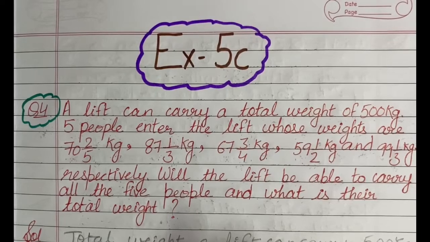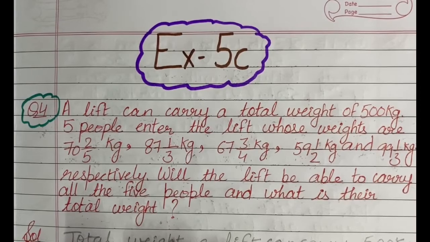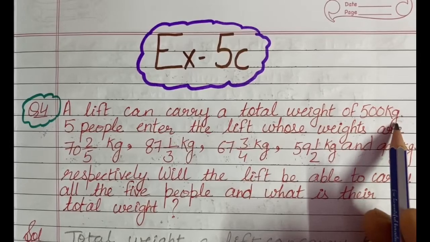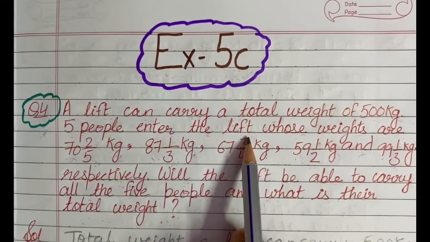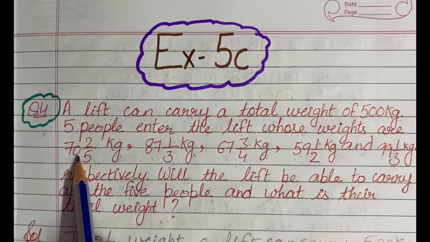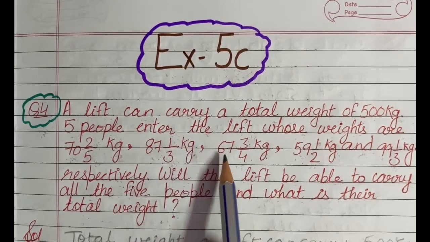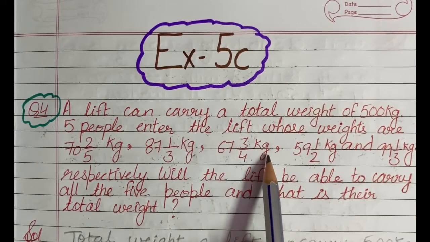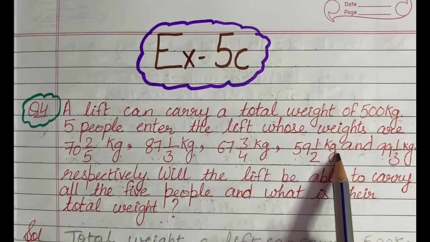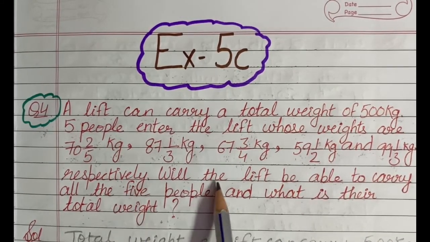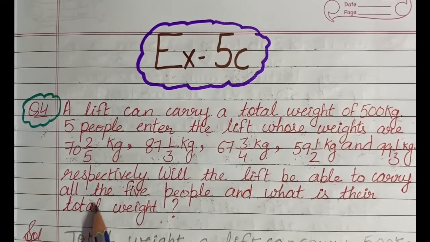Now students, firstly I have taken question number 4 of exercise 5C, and the question says that a lift can carry a total weight of 500 kg. 5 people enter the lift whose weights are 70 whole 2 by 5 kg, 87 whole 1 by 3 kg, 67 whole 3 by 4 kg, 59 whole 1 by 2 kg and 99 whole 1 by 3 kg respectively. Will the lift be able to carry all the 5 people, and what is their total weight?